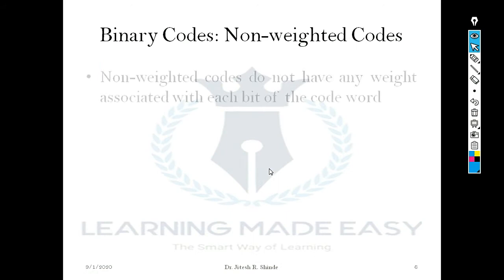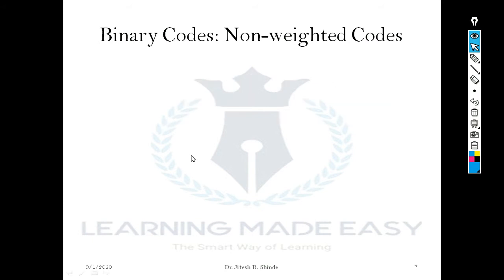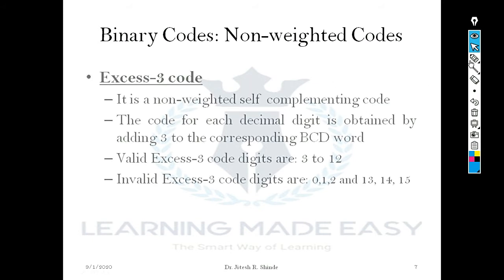Non-weighted codes do not have any weight associated with each bit of the code word. The examples of non-weighted code are XS3 code and gray code. Let's study the first topic of non-weighted code, XS3 code. XS3 code is a non-weighted code and it's an example of self-complementing code.